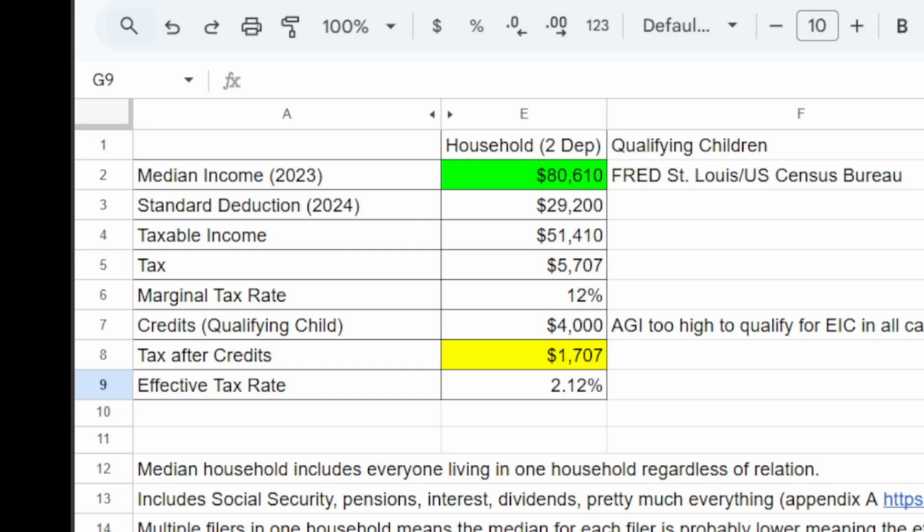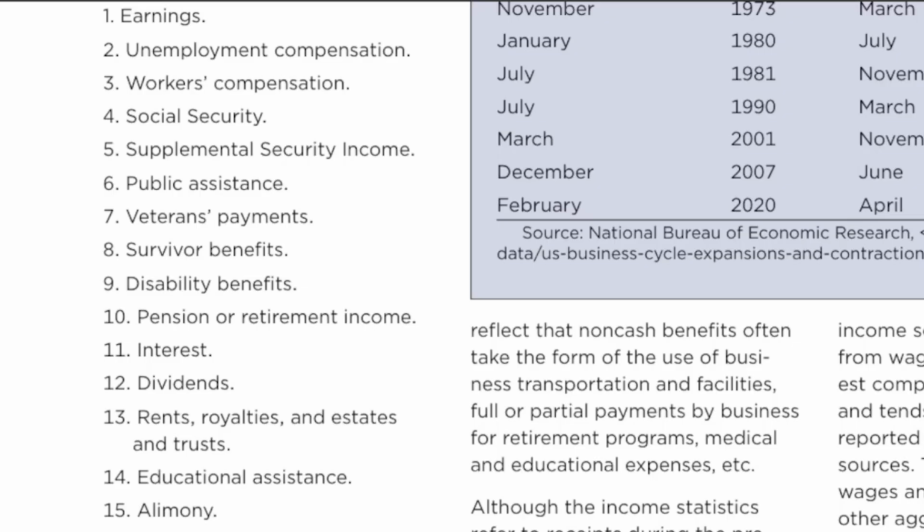Lastly, the effective tax rate is calculated by dividing total tax, highlighted in yellow, by adjusted gross income, highlighted in green. This is different from the marginal tax rate, which is the rate at which your next dollar of earnings is taxed. In this example, the marginal tax rate is 12%, but the effective rate is only 2%. I should also mention that median household income includes not only earnings, but unemployment, workers' comp, Social Security, supplemental security income, public assistance, veterans payments, pretty much all types of income, interest, dividends, all of it.